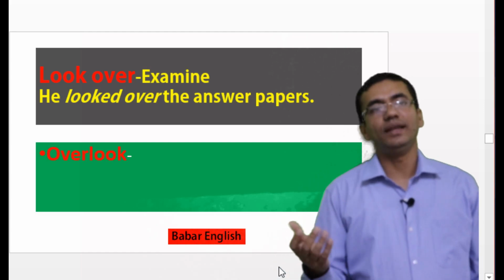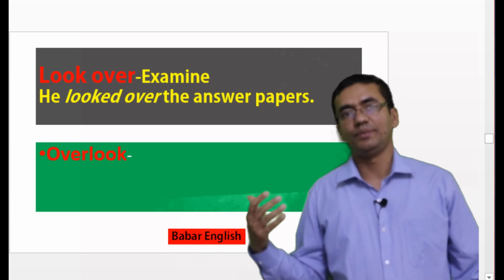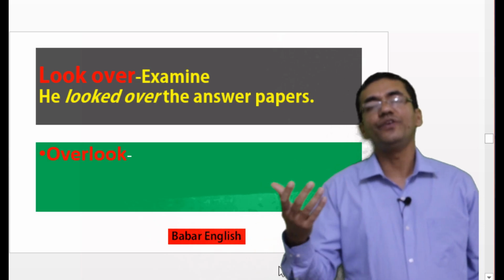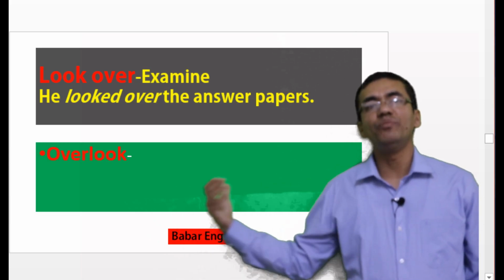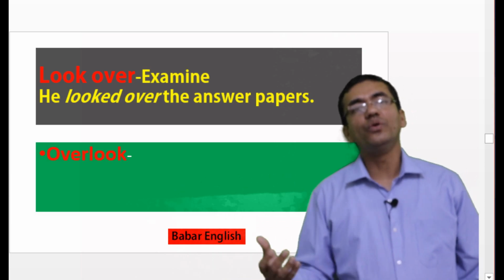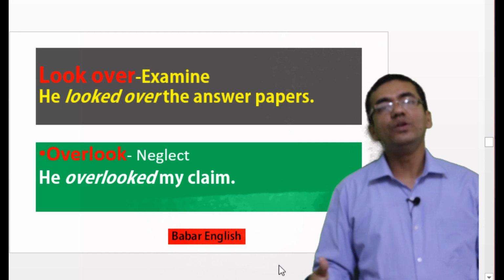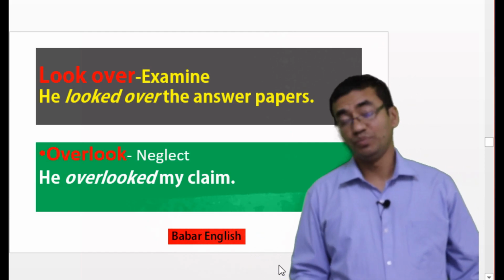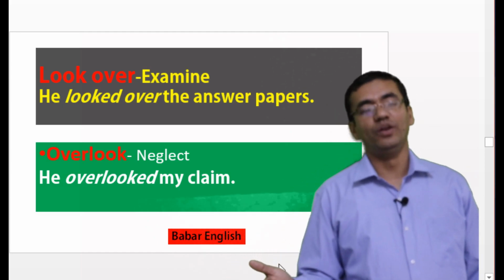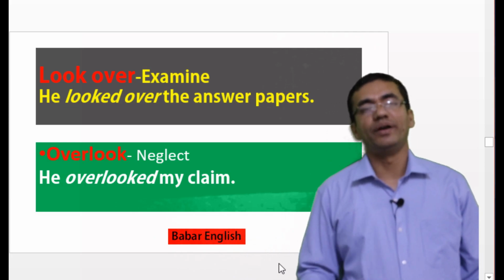Suppose we can tell he looked over the answer papers. And if we invert this word, it will become overlook. Overlook means neglect. He overlooked my claim. So most probably we don't like to be overlooked. Let's move to our next phrase.